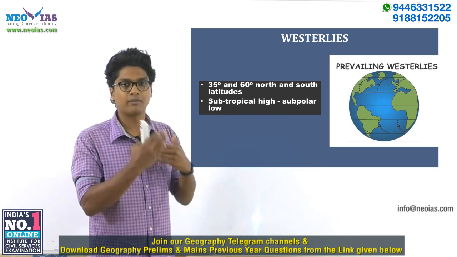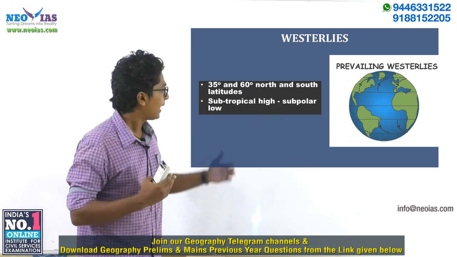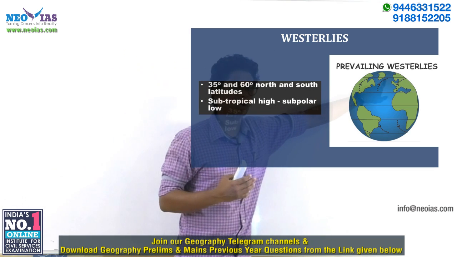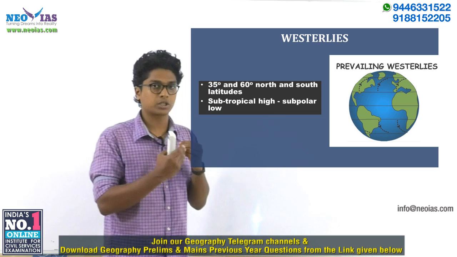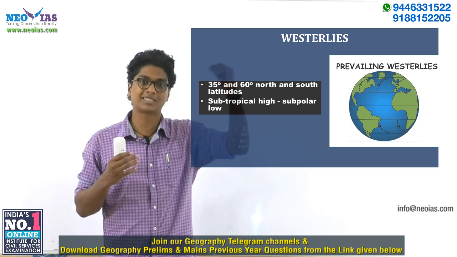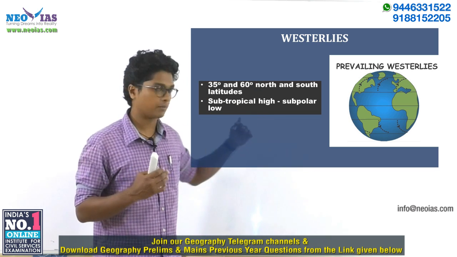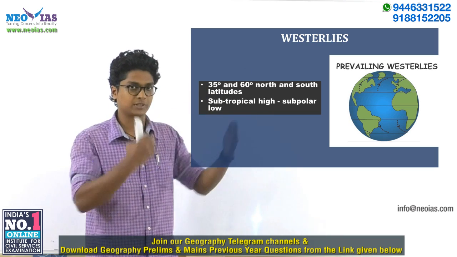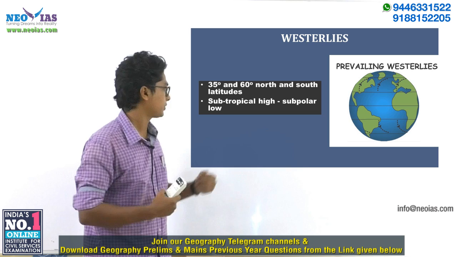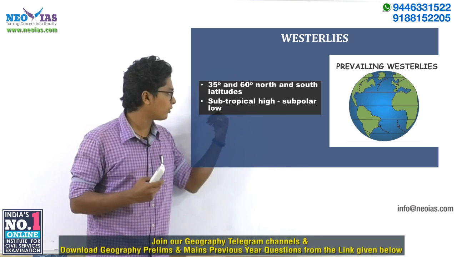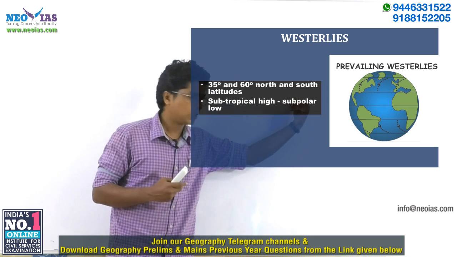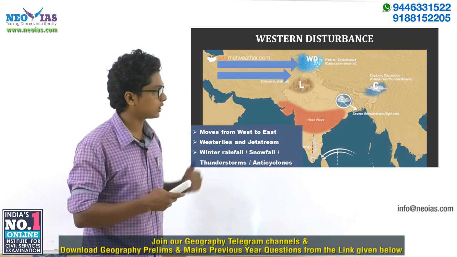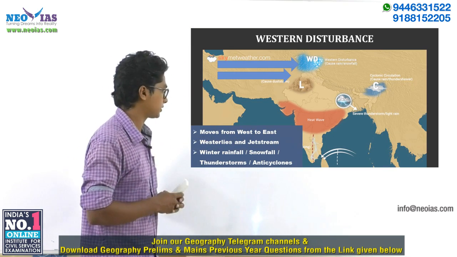As I said earlier, wind always moves from high to low, and they will extend all the way up to the lower limit of the subpolar low pressure belt. The subpolar low pressure belt is at 60 to 65, so the lower limit is 60. So the westerlies blow from 35 to 60 on both hemispheres. The second thing you have to keep in mind is that they move from the subtropical high pressure belt to the subpolar low pressure belt. Now let's move on to the next concept, which is western disturbance.